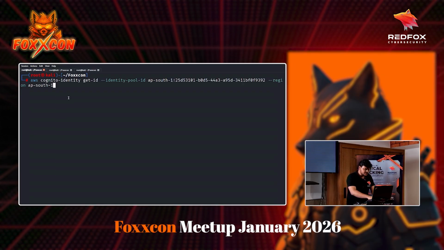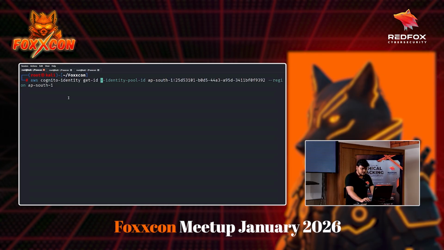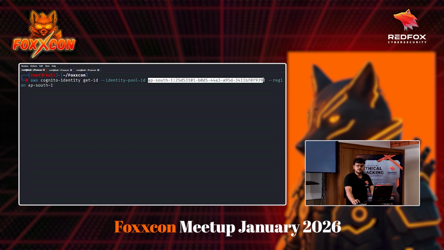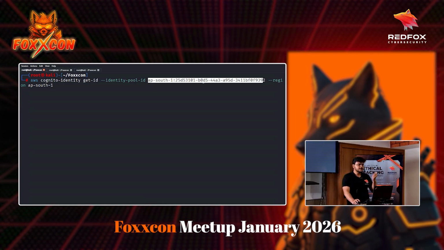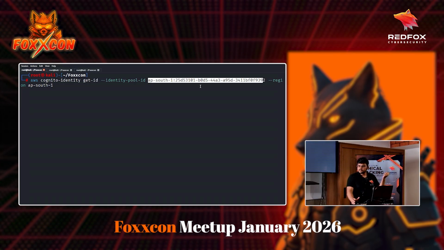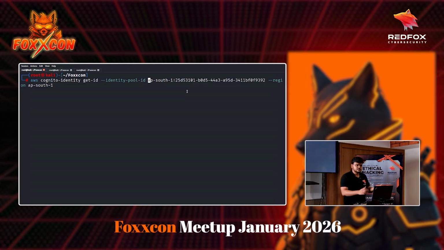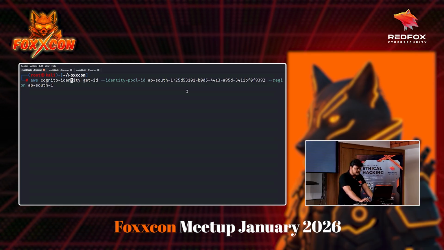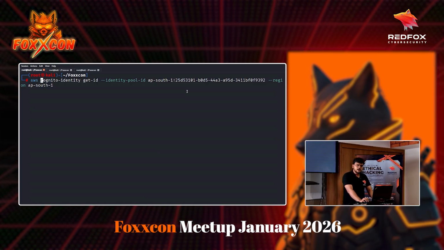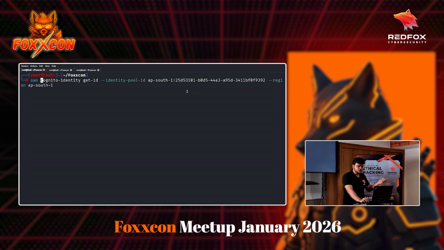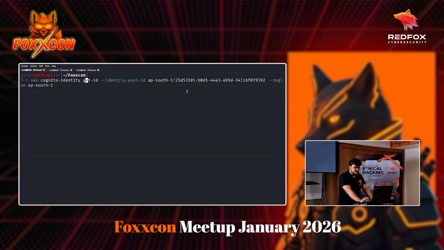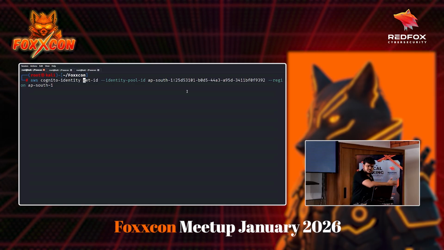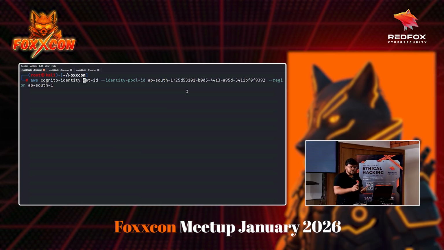So Control Shift V. Okay, as you can see, that's the command, and we just need the identity pool ID, which we got from the application's config.js. And if you see what we are doing, we are using the AWS CLI, and we are using the service called Cognito Identity, which is the identity pool part of Cognito. Then we are trying to get the ID. This is an ID that AWS uses to map to the temporary credentials. So it is going to get me an ID using this particular pool ID.